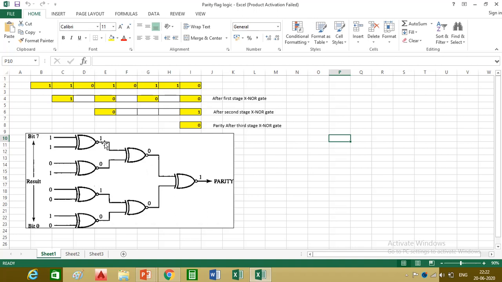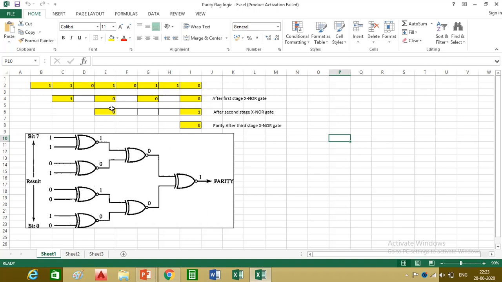At the second stage, since the inputs are 1 and 0, the output will be 0, and here also the output will be 0. And at the third stage, since the output at these two gates is 0, that is both are off, the output will be 1. And thus you can see here the number of ones is even, that is 1, 2, 3 and 4, and therefore parity is set to 1.